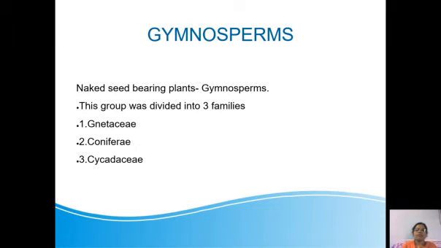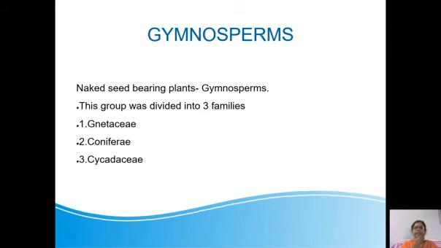The placement of the gymnosperms in between the dicotyledons and monocotyledons became a controversy and it has become a demerit of Bentham-Hooker's classification.